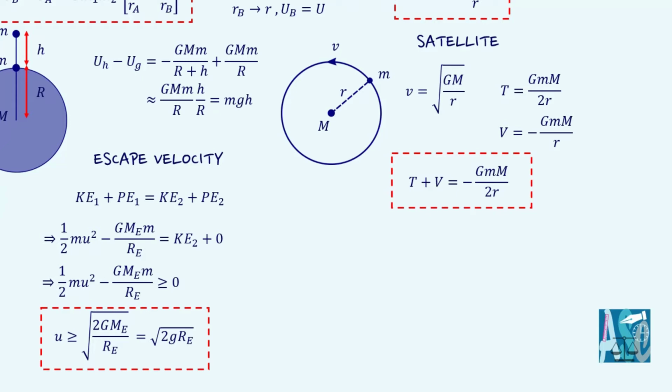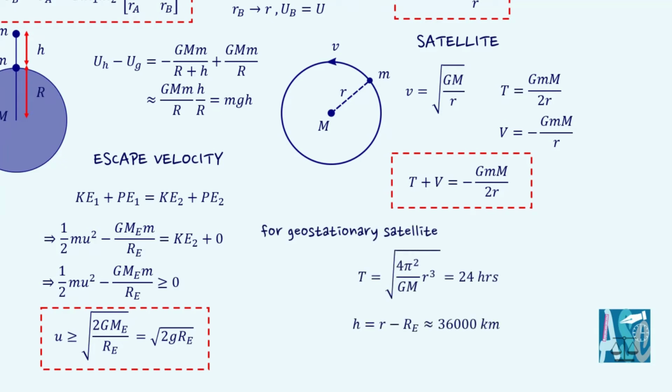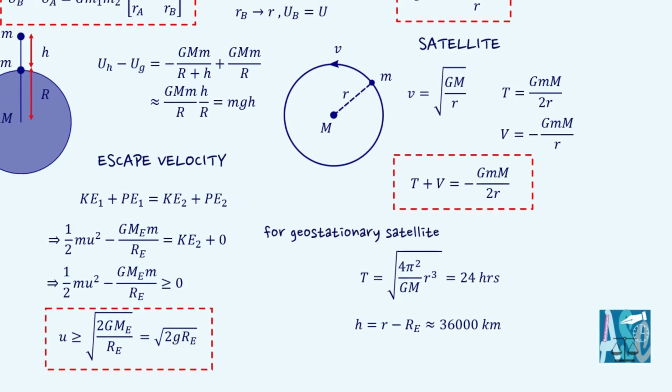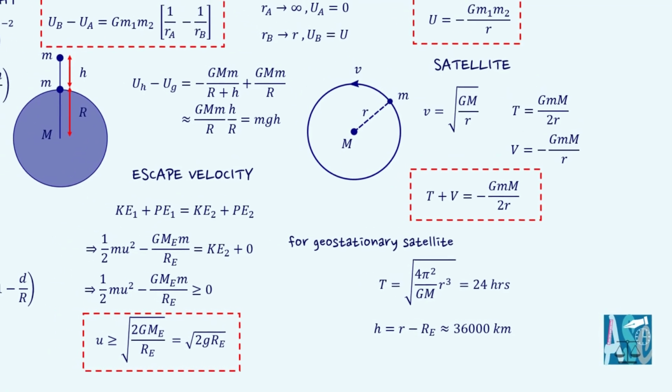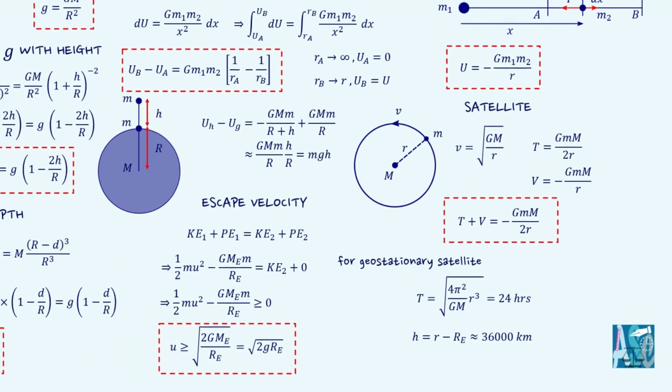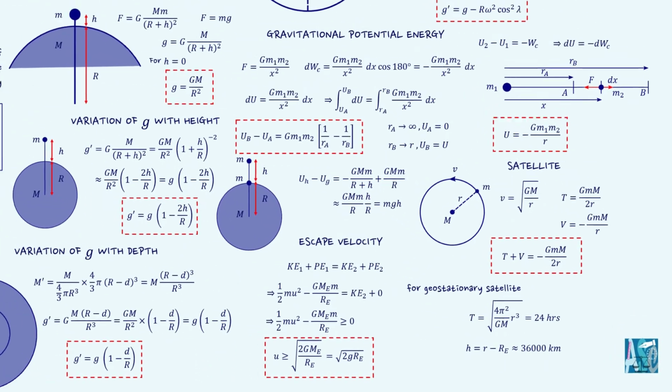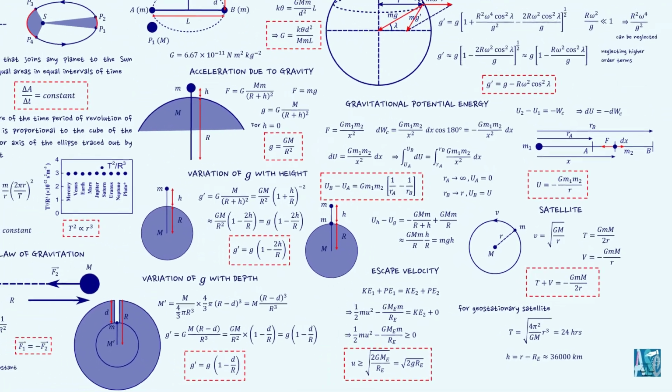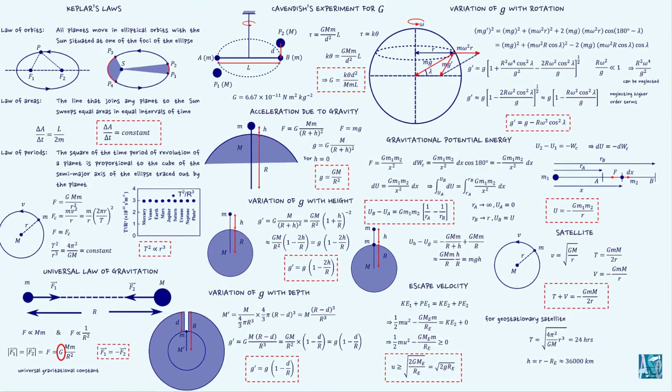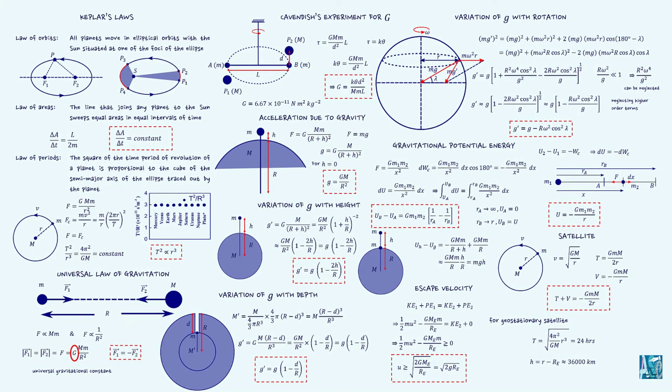Now, there is some special kind of satellites which are having a time period of 24 hours. These satellites are called geostationary satellites. We can obtain its height of revolution from the surface of Earth, and it is found around 36,000 kilometers. In this presentation, we have discussed Kepler's law of planetary motion, the universal law of gravitation, the concept of acceleration due to gravity with its variation with height, depth and rotation. We have also discussed the concept of gravitational potential energy, escape velocity and mechanical energy of satellites.